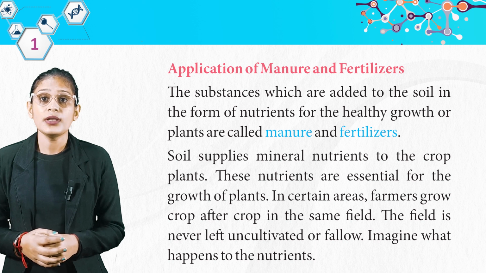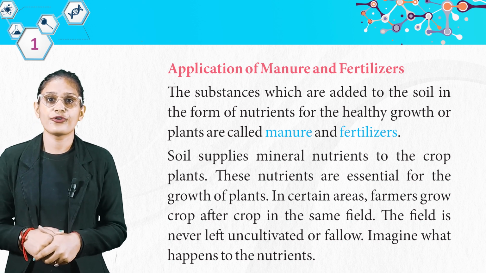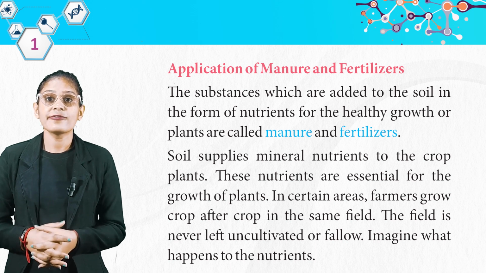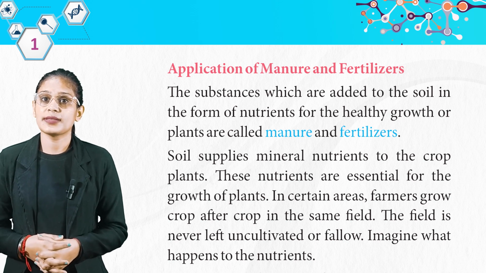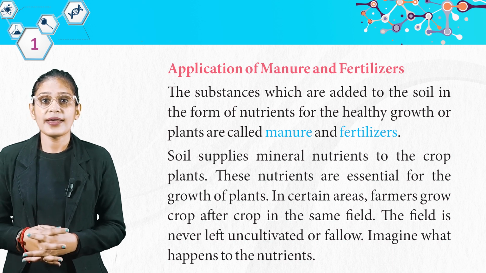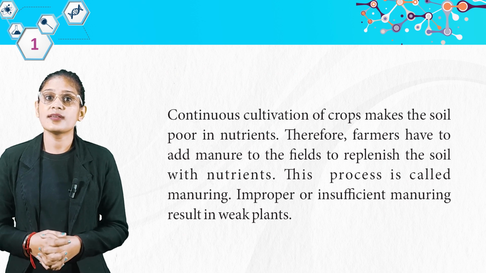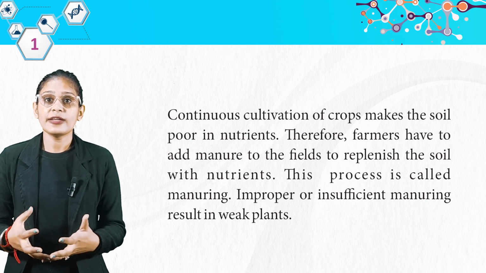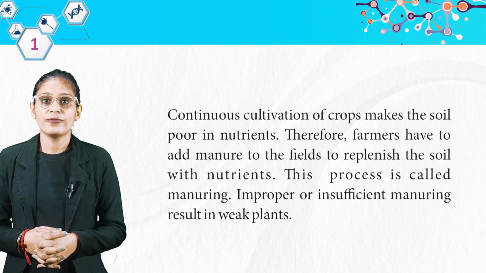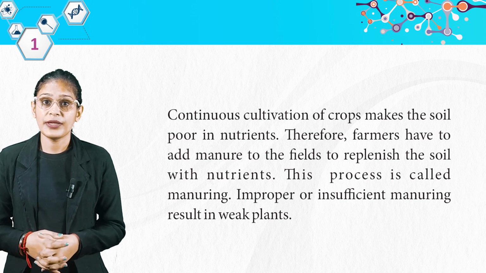Soil supplies mineral nutrients to the crop plants. These nutrients are essential for the growth of plants. In certain areas, farmers grow crop after crop in the same field. The field is never left uncultivated or fallow. Imagine what happens to the nutrients. Continuous cultivation of crops makes the soil poor in nutrients. Therefore, farmers have to add manure to the fields to replenish the soil with nutrients. This process is called manuring.